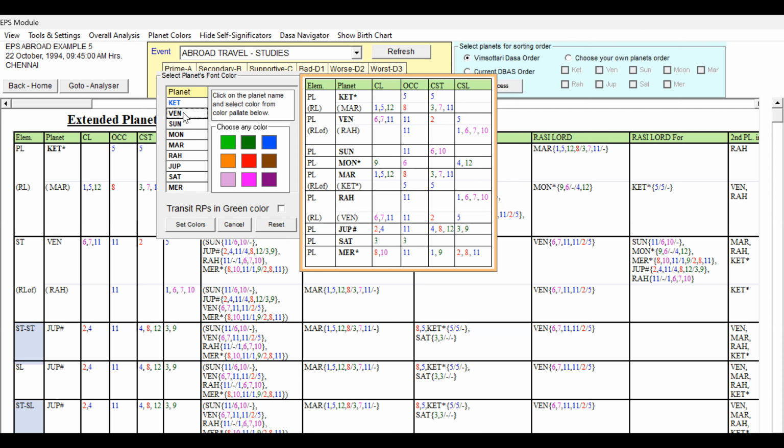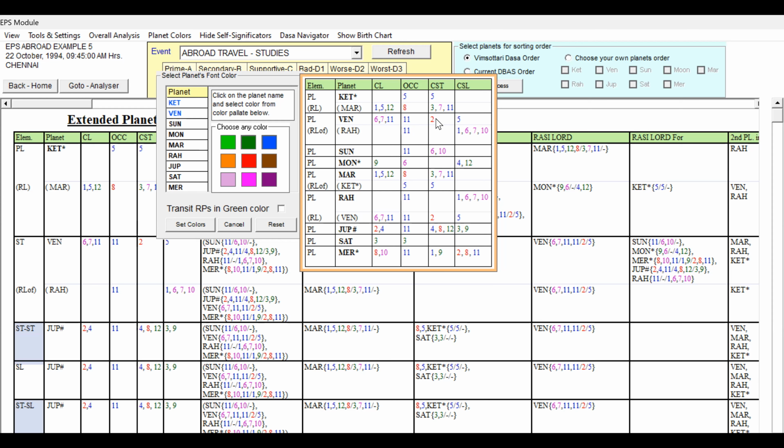And Venus: Venus is 6th lord, 7th lord, occupying the 11th house, with 2 and 5. They are all supportive houses, because 6, 7, 11 and 5th house are all supportive. Rahu also has supportive houses, no detrimental houses. So Venus also we can give blue color because of these 6, 7, 11.